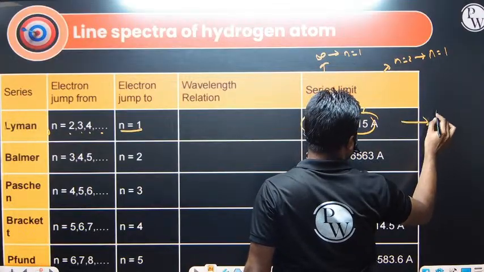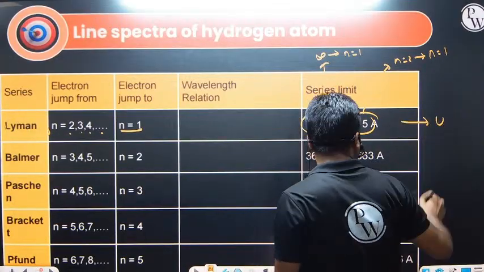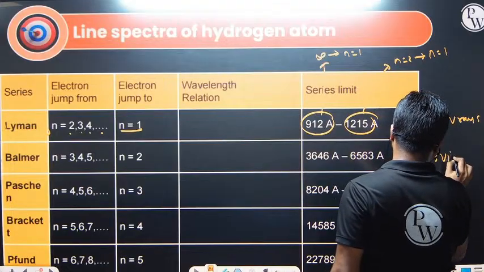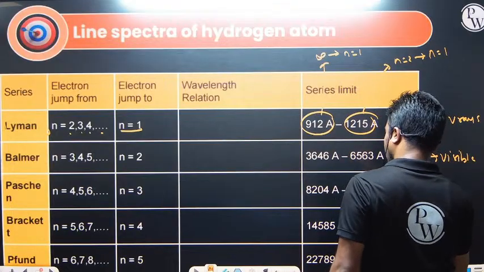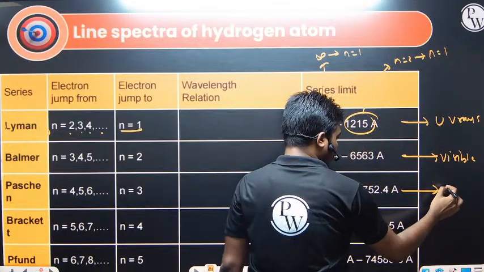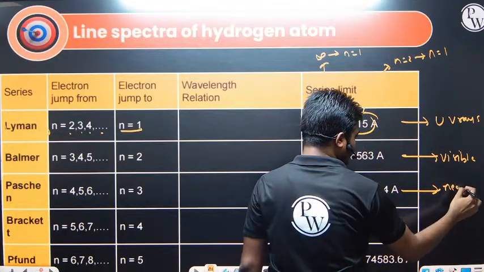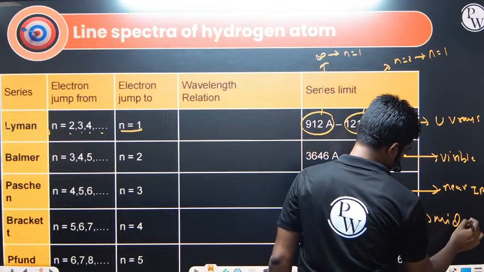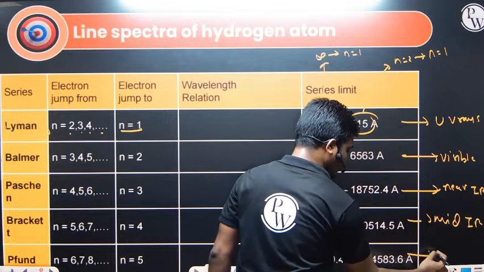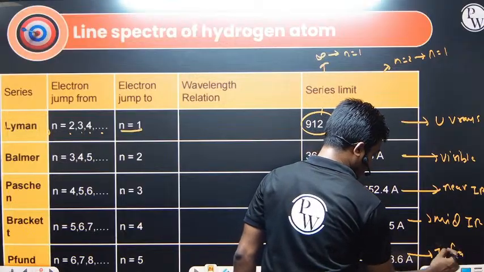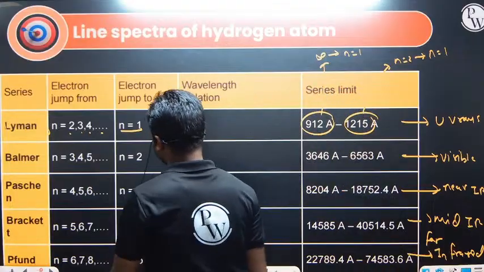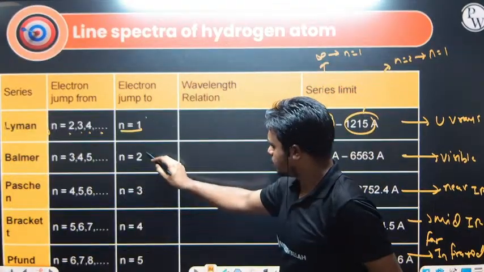This will fall under UV rays. Remember this. The Balmer series falls under the visible rays. The next will fall under near infrared, the next under mid infrared, and this will fall under far infrared. So here the electron destination is n equals 1, n equals 2, n equals 3, n equals 4, n equals 5.